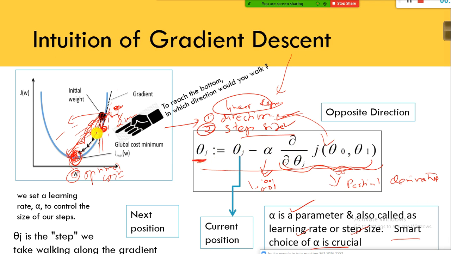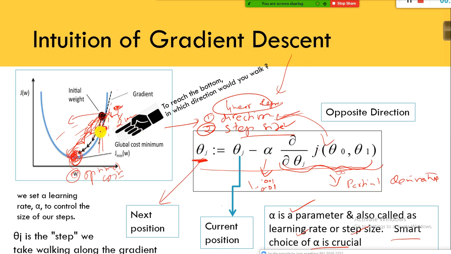So next direction, what is the next size, that you will get to know, right? You will get to know that when you subtract the product of the step size and the partial derivative from the current position. Then you will get to know the next position. Okay, that is how we will find out the next one. This is my current position, and this is my next position.